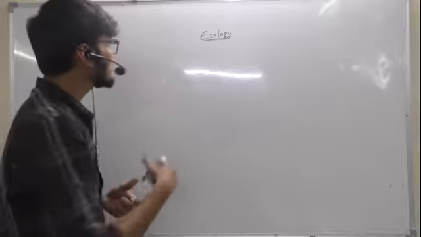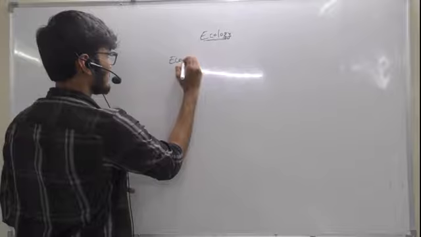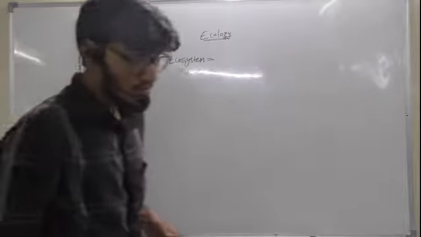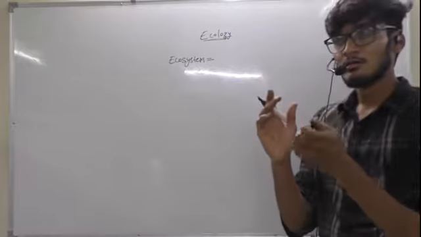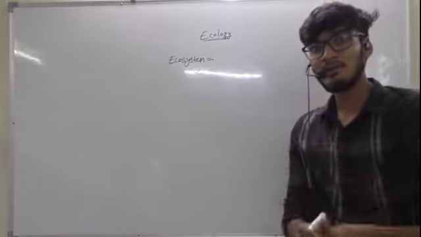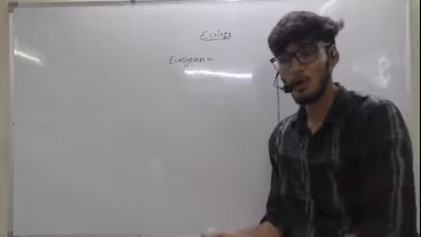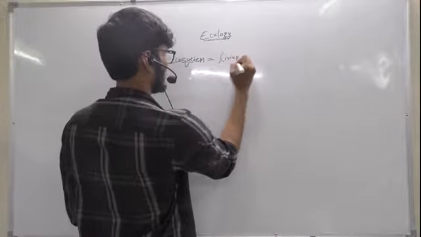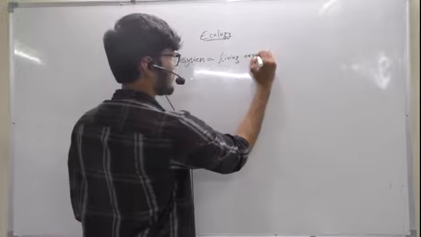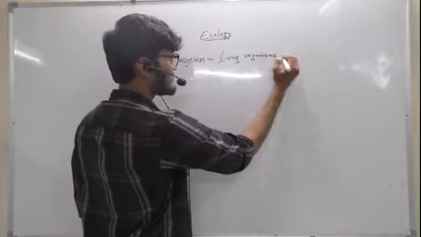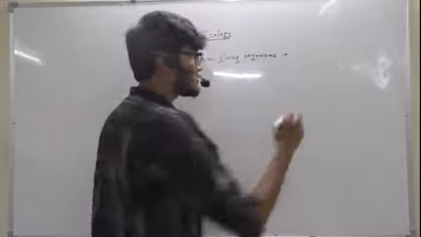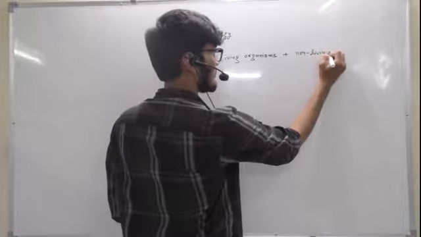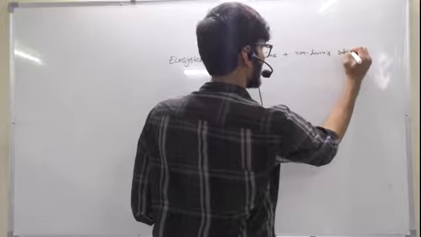So basically, you can define an ecosystem as the living components and their relationship with the non-living things. So an ecosystem is living organisms and their interactions with the non-living substances.